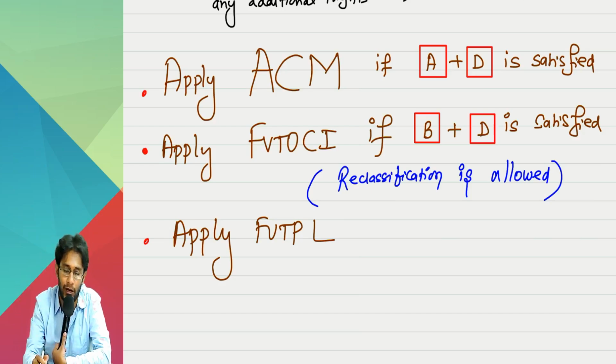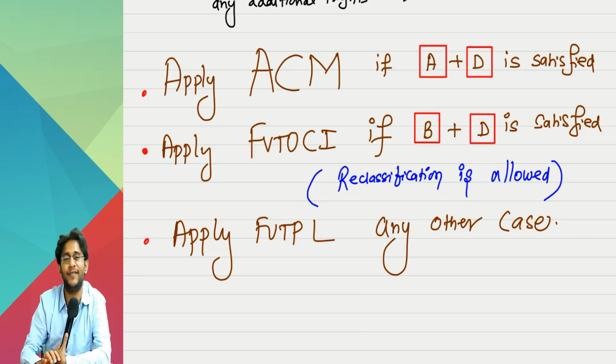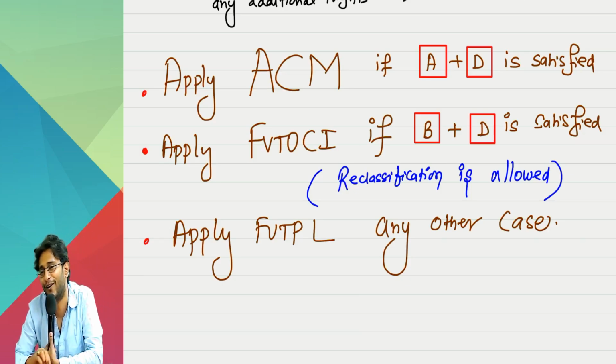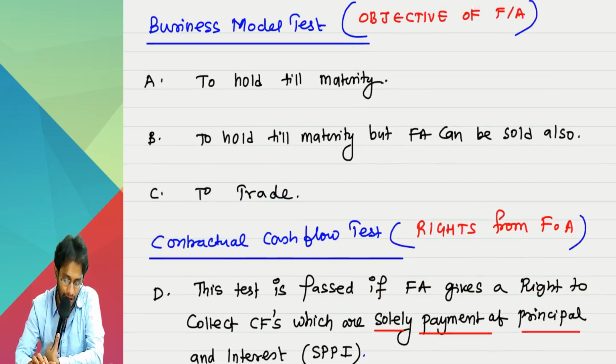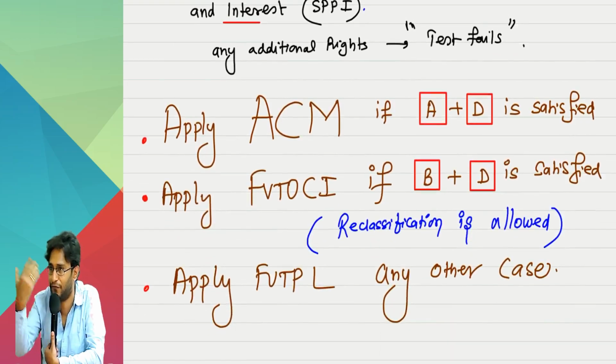Apply FVTPL when? Any other case, and who will fall? Of course, C plus D will definitely fall. There is no doubt. Any other case means every other case will fall in that.